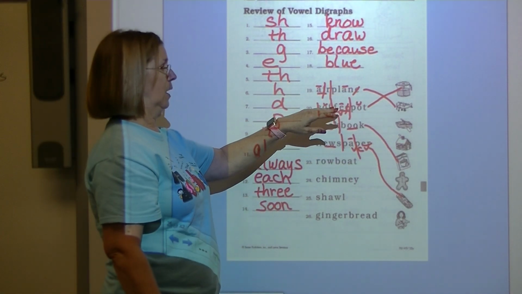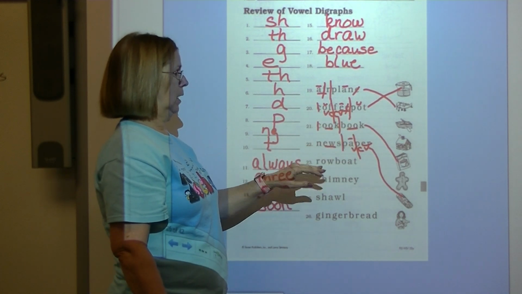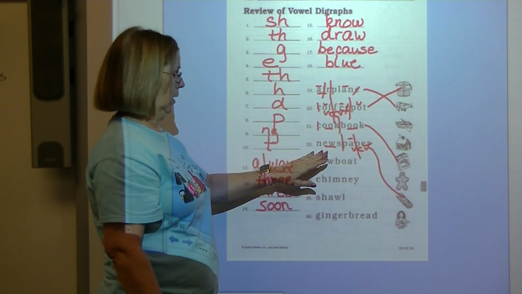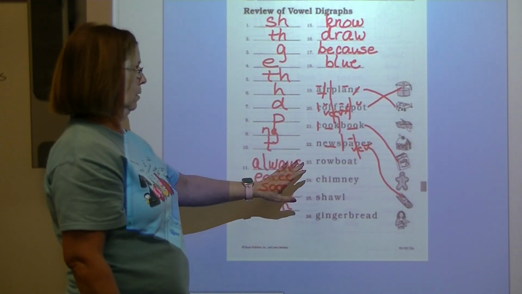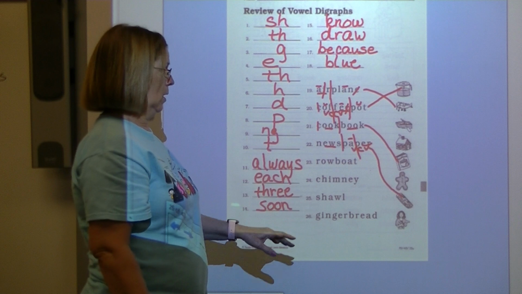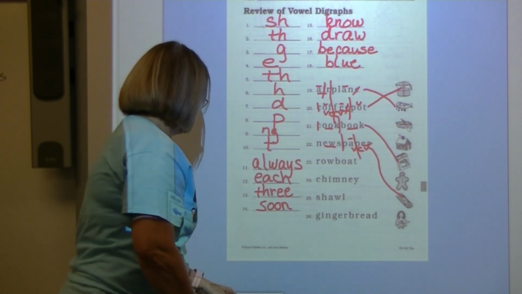Airplane, coffee pot, cookbook, newspaper. All right, I want you to code these by yourself. Two of them are compound words. One of them has a pattern. Okay? Let's look at the back.